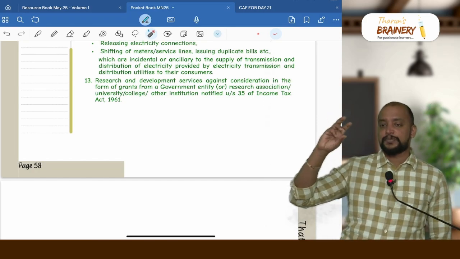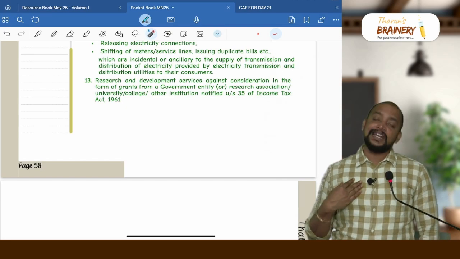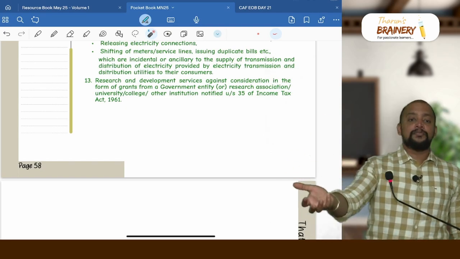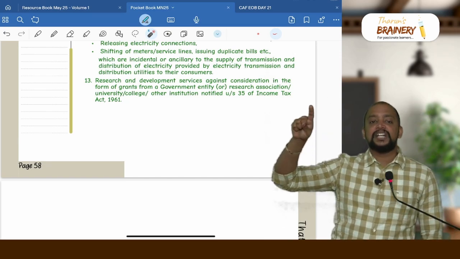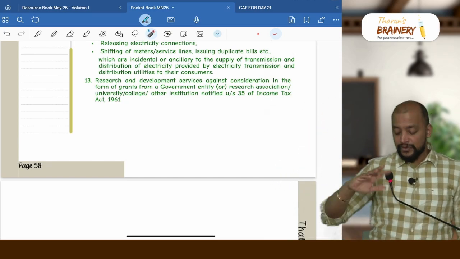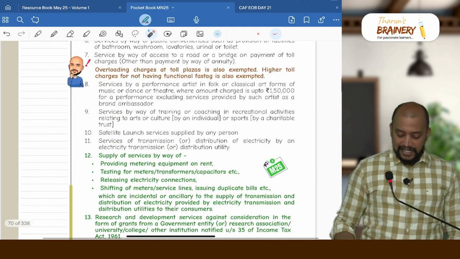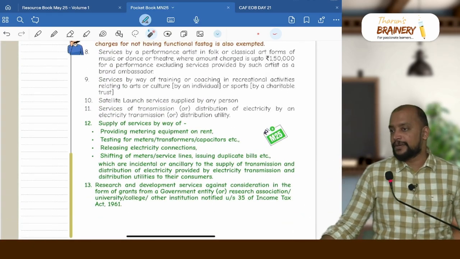In scientific research expenditure, there are some universities or associations. So I am doing research, any person can do the research. If they are doing research and they are getting money from either a government authority or that section 35 scientific research association, that will be exempted, but it should be in the form of grants. So these are the various exemptions that we have with respect to GST. Fully we have completed. Okay.